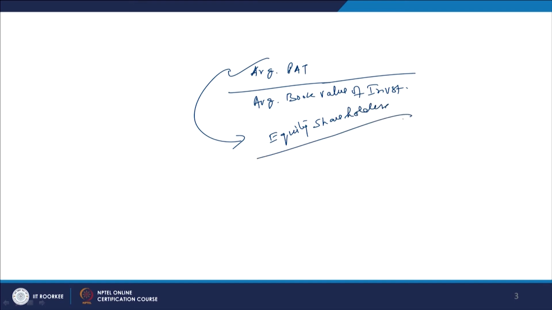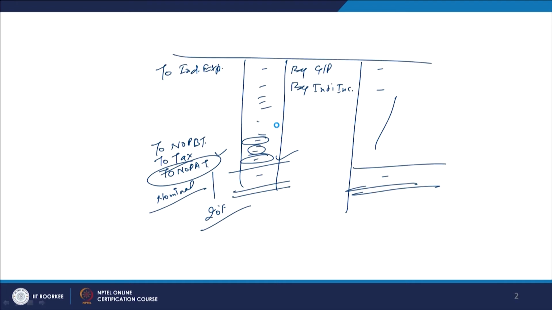When you calculate the profit in the profit and loss account, you are subtracting interest cost, interest on loan. So any cost of borrowing has already been subtracted. After this subtraction we have got this profit.